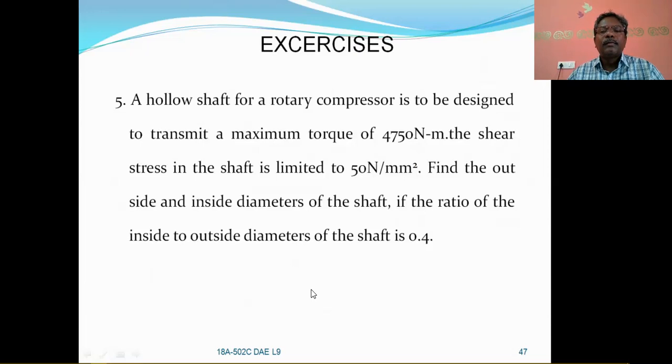There is no need of twisting moment in this problem. Directly take the maximum torque T = π/16 Fs max dO³ (1 - k⁴). K is given, so only dO you can calculate. Then after substitution of the k value, you will get dI also.